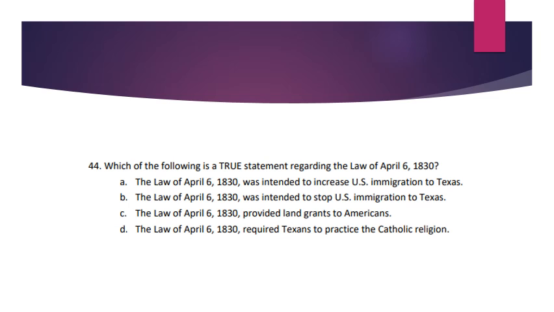Number 44. Which of the following is a true statement regarding the law of April 6th of 1830? A. The law of April 6th of 1830 was intended to increase U.S. immigration to Texas. B. The law of April 6th of 1830 was intended to stop U.S. immigration to Texas. C. The law of April 6th of 1830 provided land grants to Americans. D. The law of April 6th of 1830 required Texans to practice the Catholic religion.